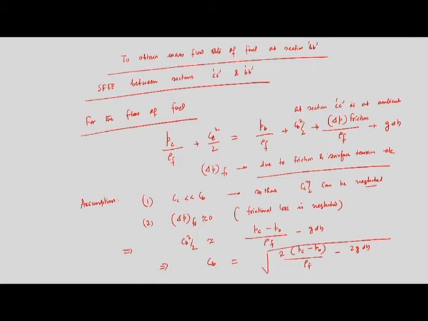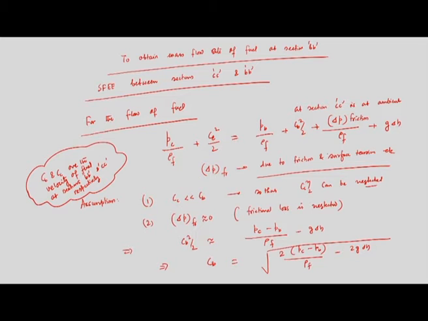So, this is the velocity of fuel. Here Cb and Cc are the velocities of fuel at sections Bb and Cc respectively.